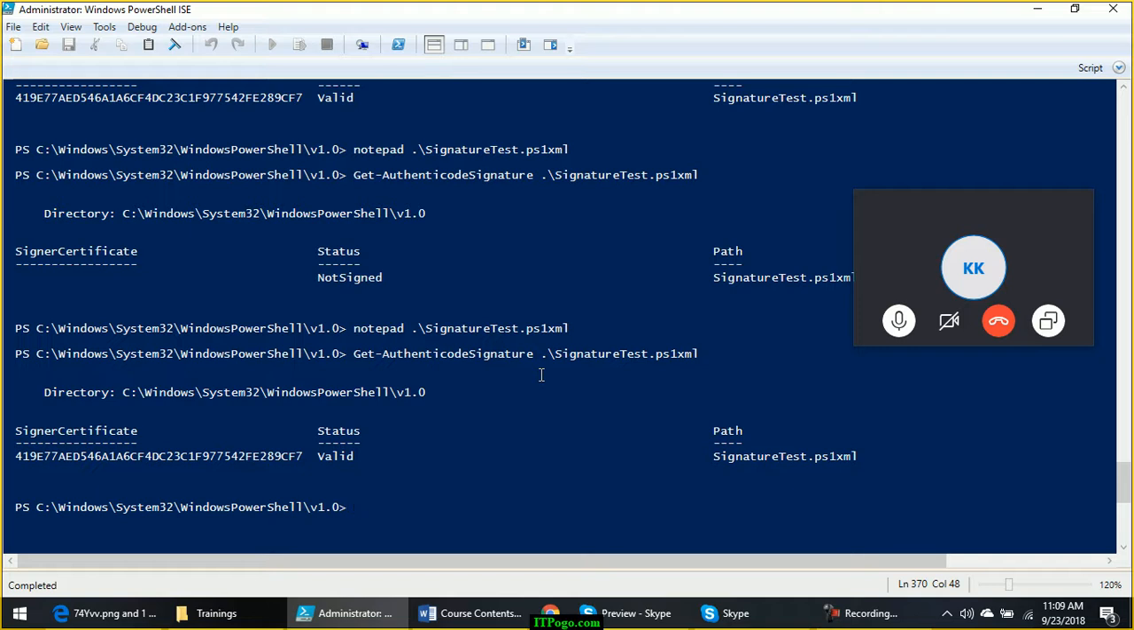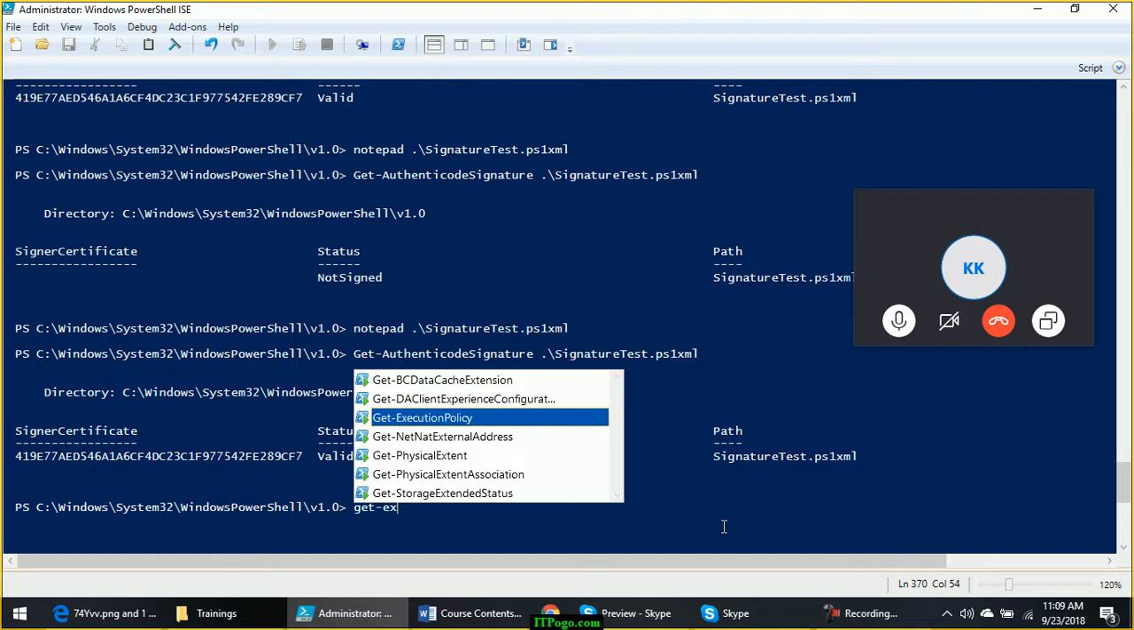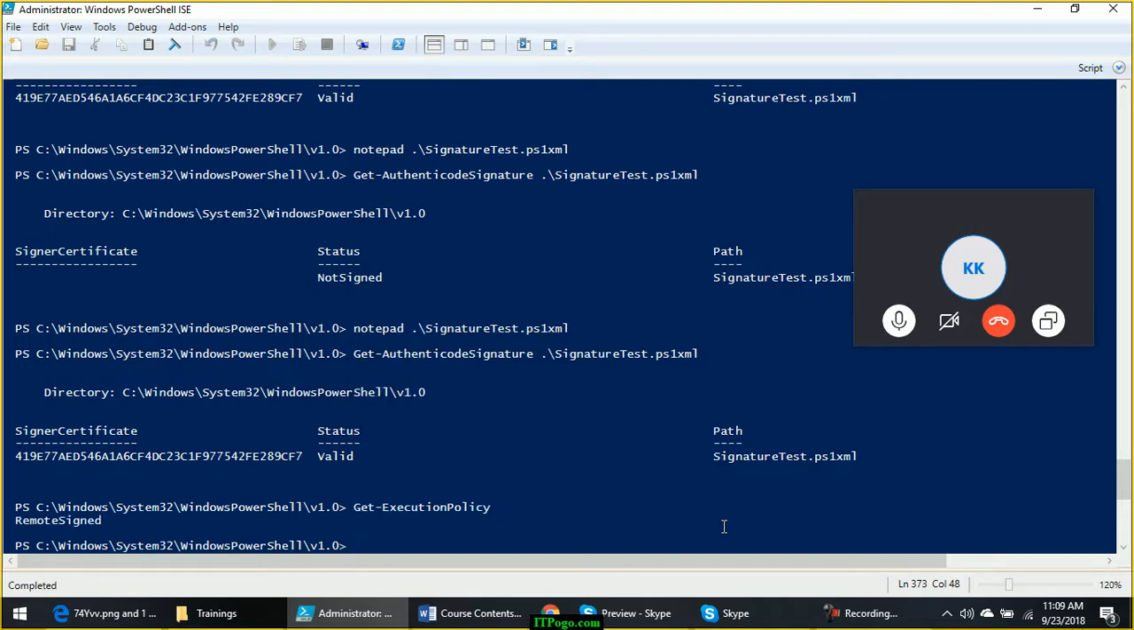Okay, let's discuss the execution policies which are related to this, because just signing the script will not make your environment secure. There are execution policies depending on which you will or will not be able to execute scripts which have their signature broken. So let's discuss the execution policies. Get-ExecutionPolicy is the command which will give you the current execution policy. The current one is RemoteSigned.